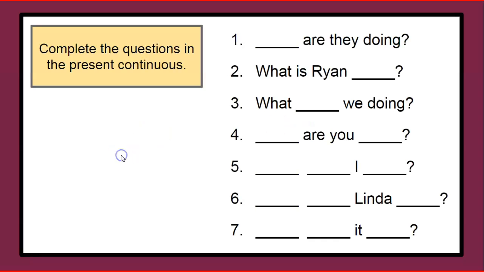All right. So now let's see if we can complete these. Complete the questions in the present continuous. Can you do number 1? You need some coffee, huh? I don't take coffee. Do you drink tea?